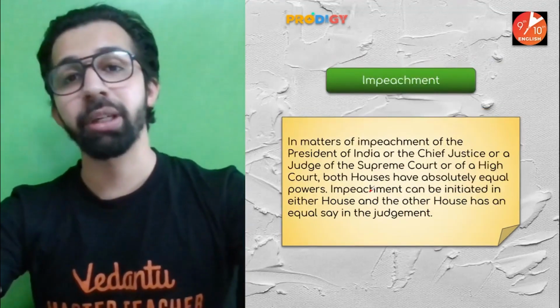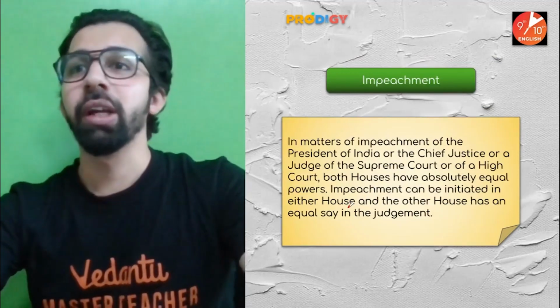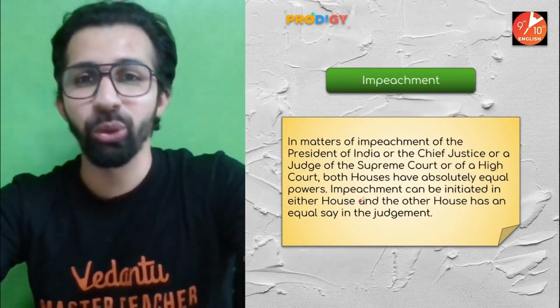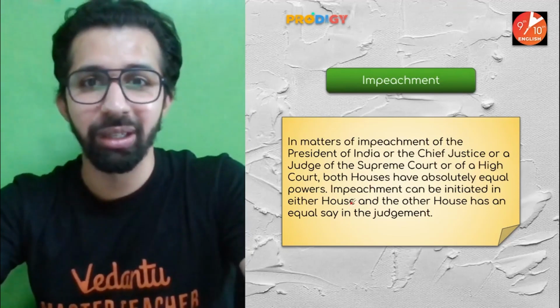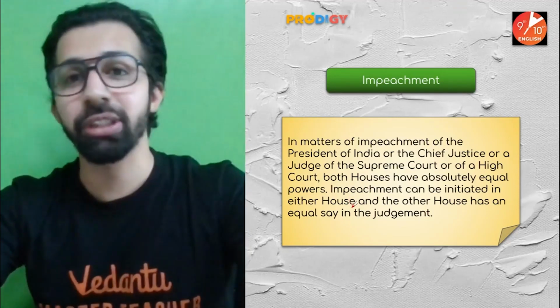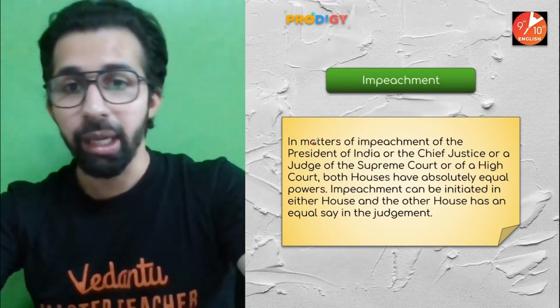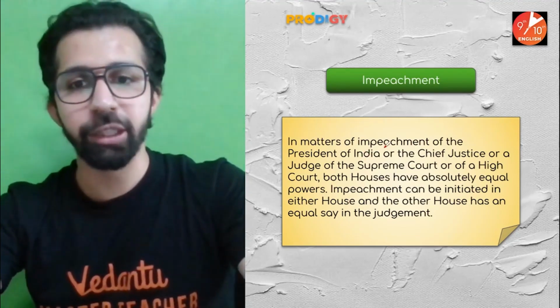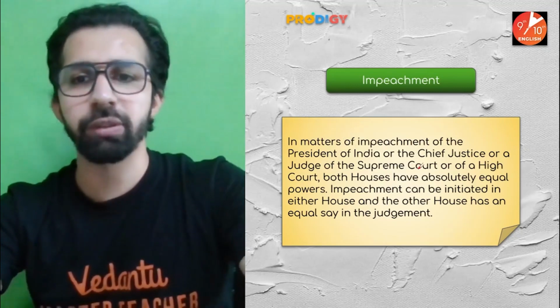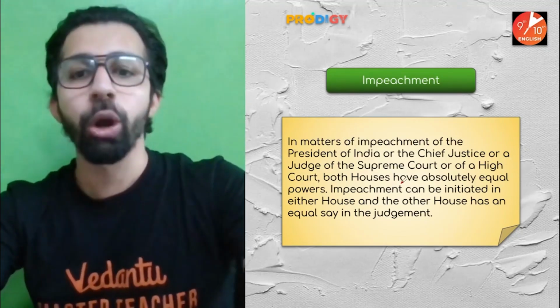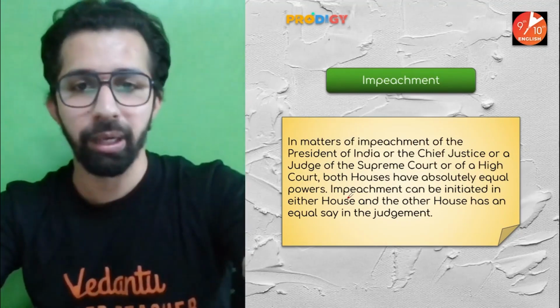Impeachment. Do you remember the removal of the president, the removal of the judges of the Supreme Court and High Court, and the Chief Justice, and about the Election Commission of India? In matters of impeachment of the President of India or the Chief Justice or the judges of the Supreme Court or of the High Court, both houses have absolutely equal power.